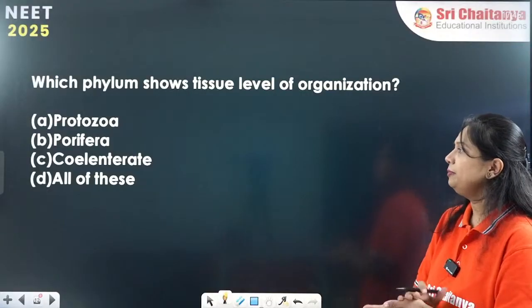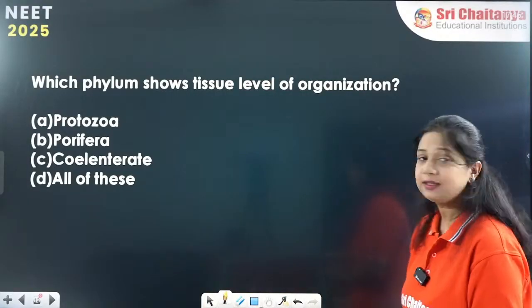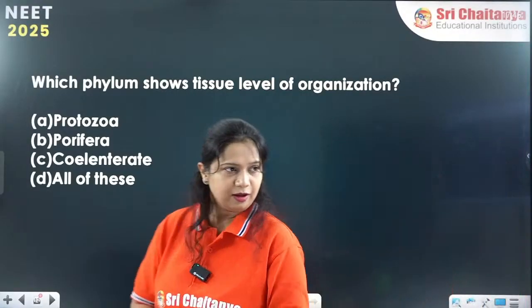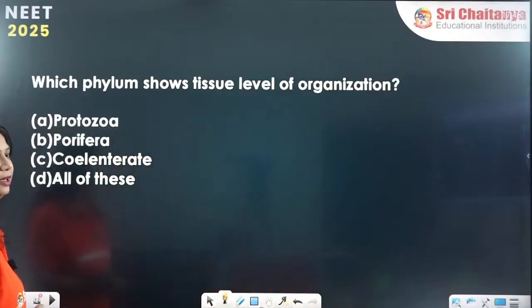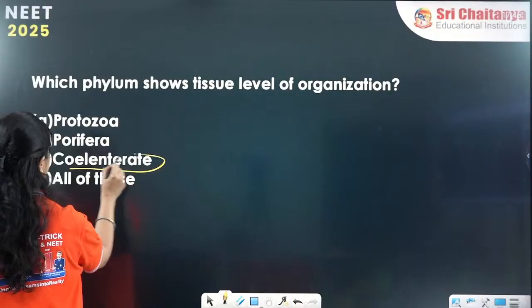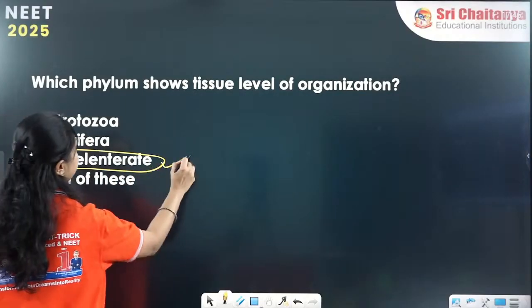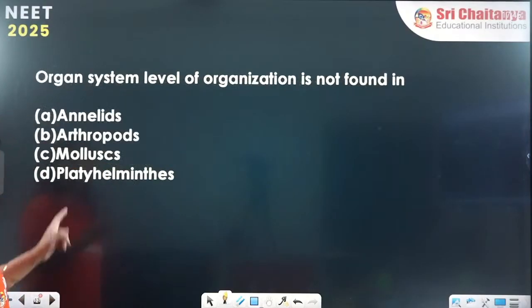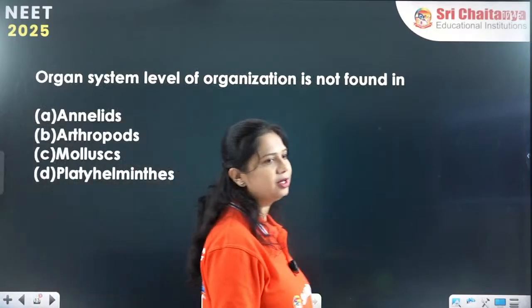Shivajyoti is answering A. Pooja, protozoa. The tissue level of organization is in coelenterata.